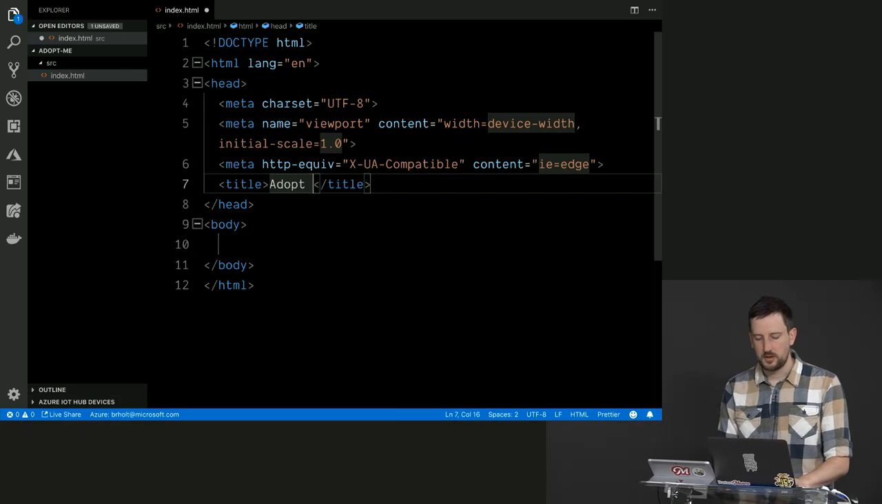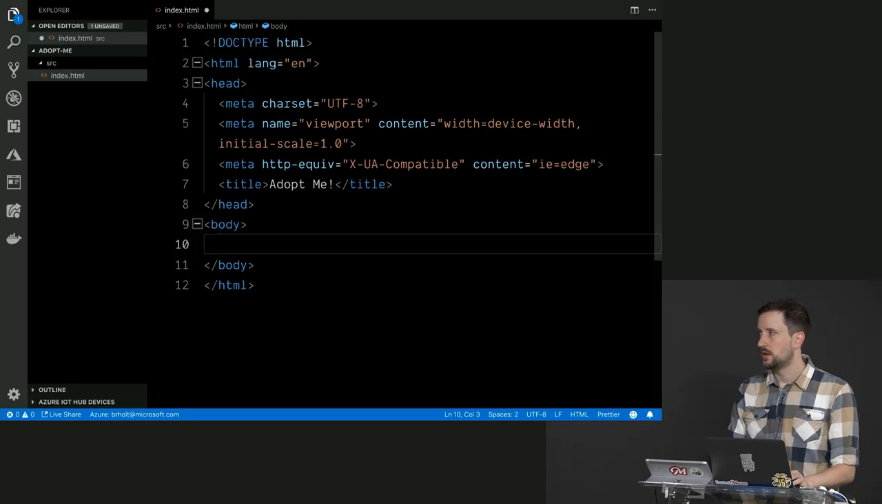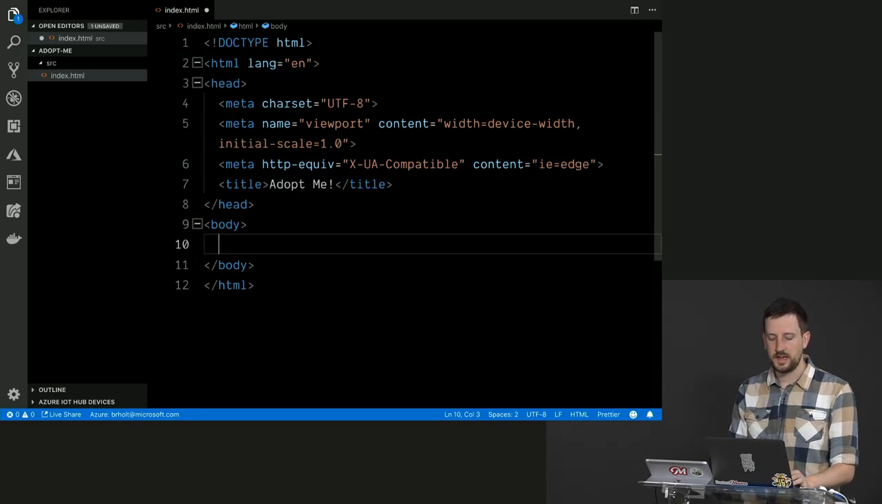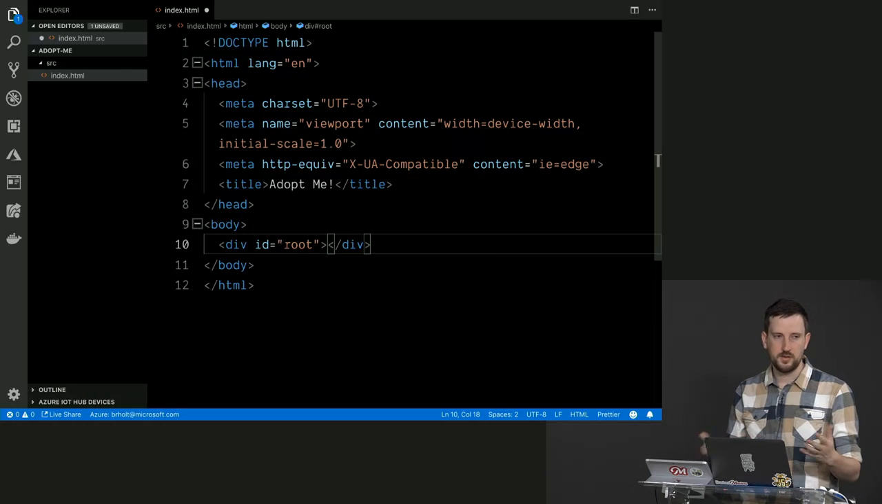Okay, and this is going to be called Adopt Me, so that's what I'm going to call the title. Okay, so here inside the body, I'm going to put a couple of tags. The first one is I'm going to put one called root. So you can see there I just wrote the CSS selector for root, which I want it to be a div, right? So I do #root, and then I hit tab, and it's going to complete that out to a div. Now, just so you know, Emmet is way more complicated than that. You can do crazy stuff with Emmet. I just use the lazy abbreviations, and that's mostly it.